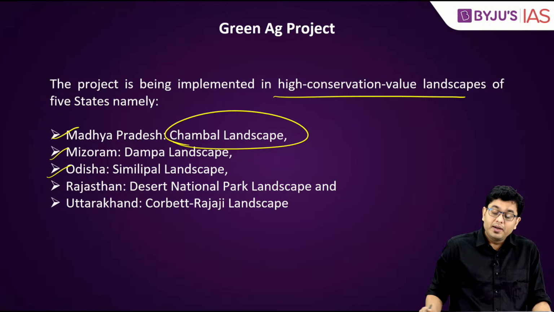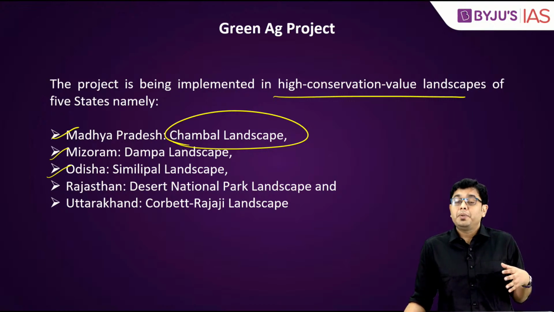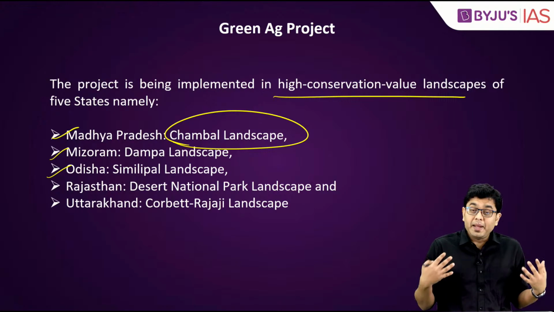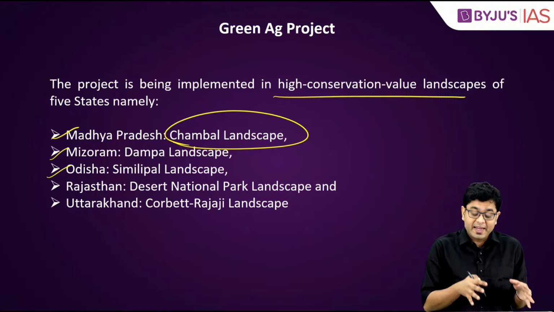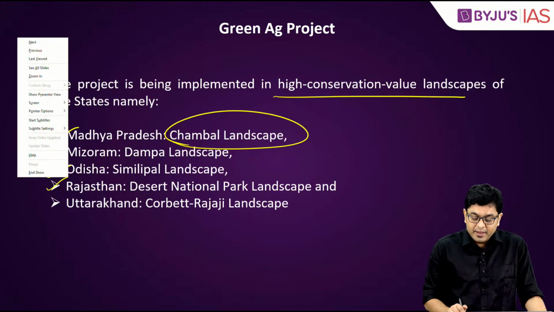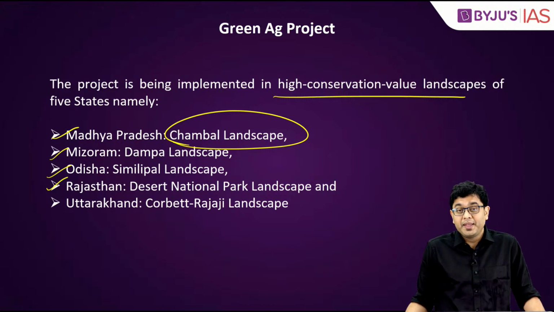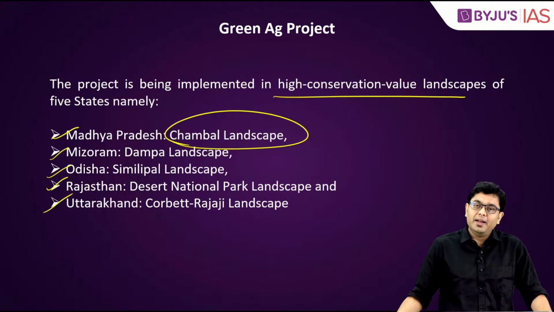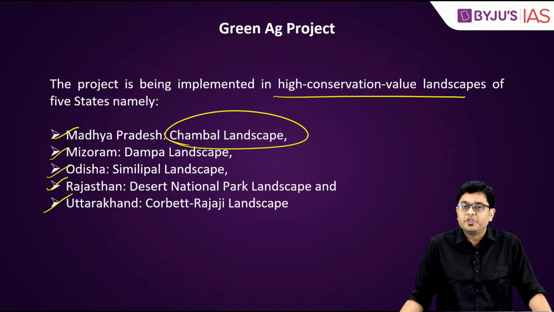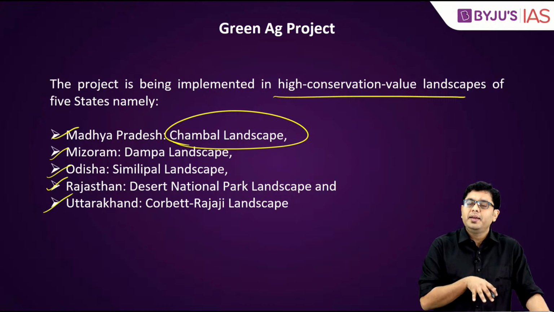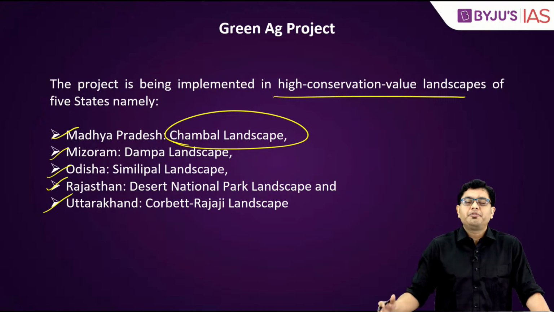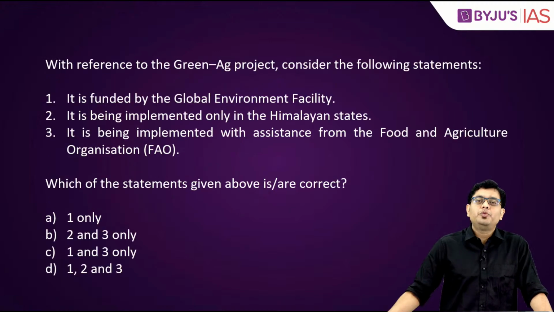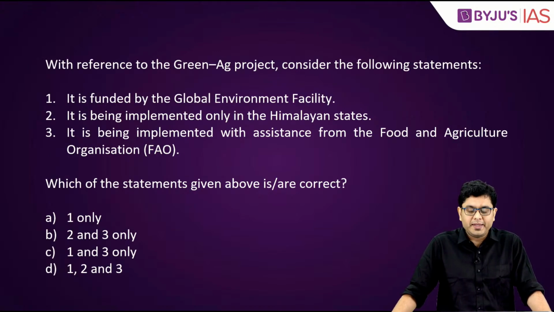Third, Odisha, Simlipal landscape. Now Simlipal has tiger population, elephant population and many different varieties of flora and fauna, again very critical. Rajasthan, Desert National Park landscape. There you have the population of the great Indian bustard. And in Uttarakhand, the Corbett-Rajaji landscape, which is present in the Tarai belt of Uttarakhand, and where again you have a significant population of tiger. So these are the areas where the Green Ag project is being propagated.